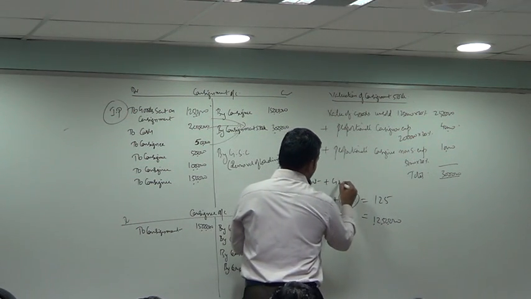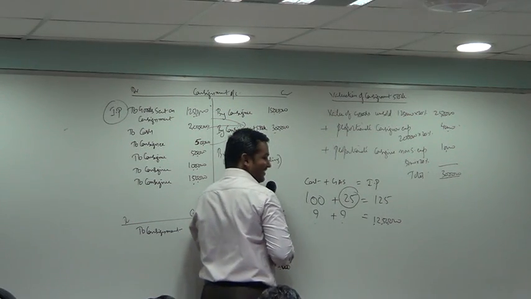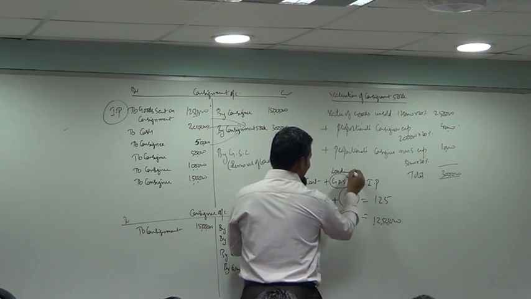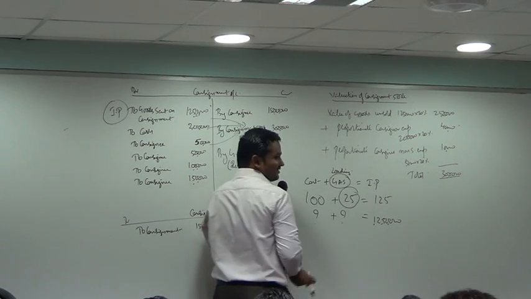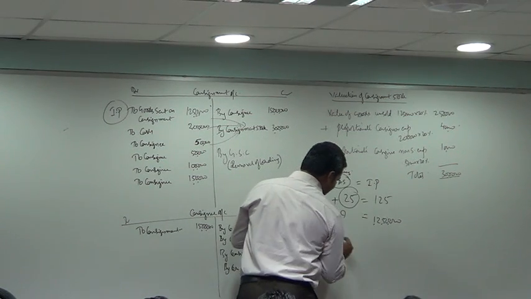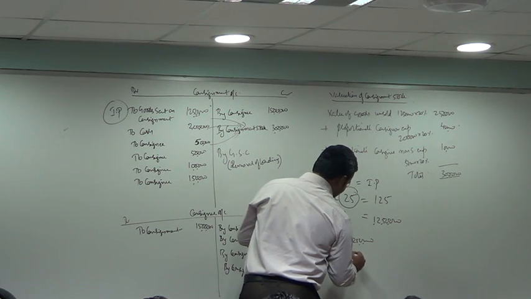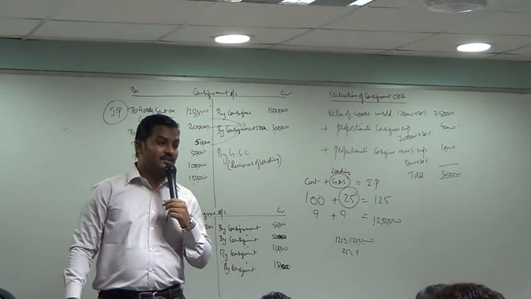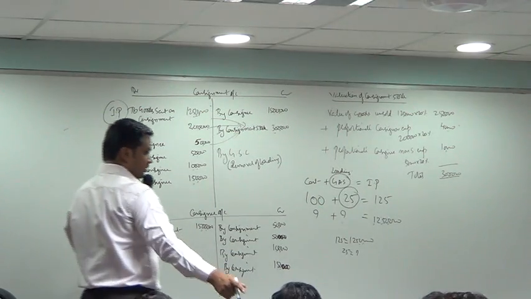Cost plus gas is equal to invoice price. This is not called gas, you call it loading. So out of 125 how much gas is there? Gas is equal to how much? 2,50,000. Note down that working note.